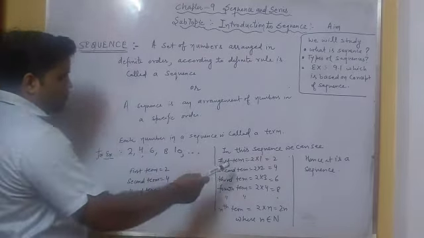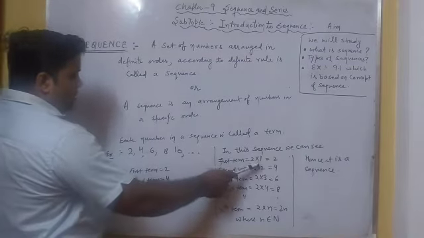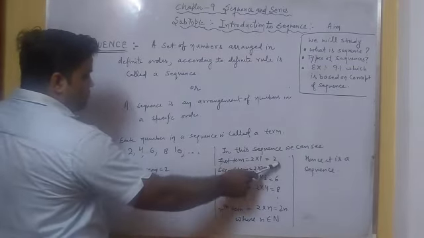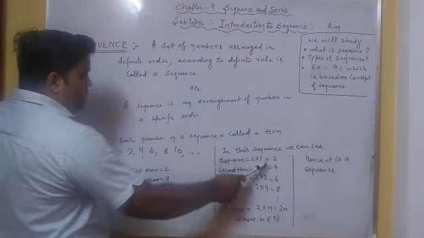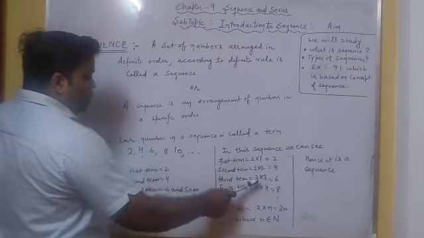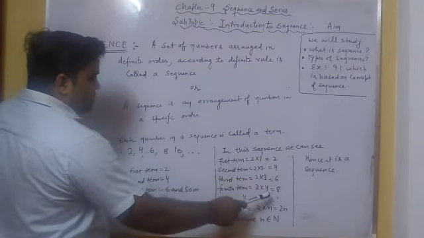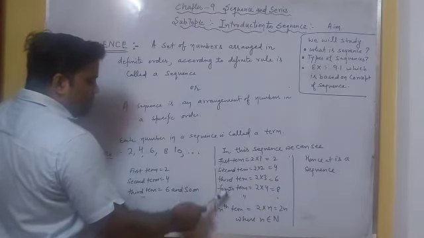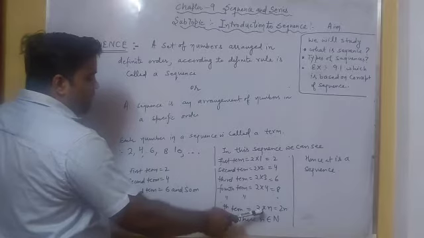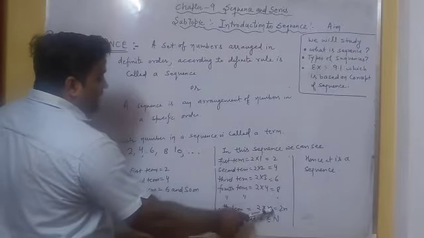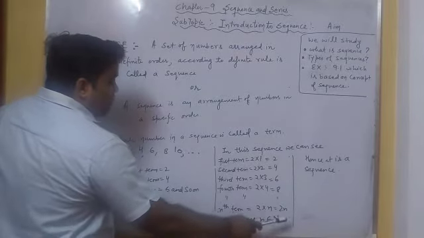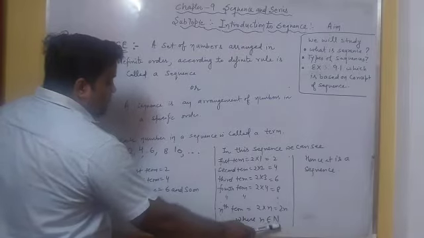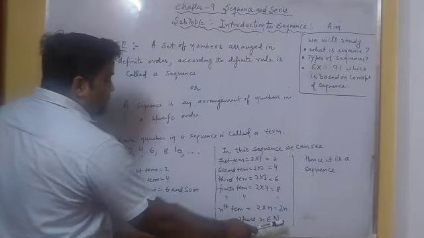Here we can see that the first term is 1 multiplied by 2, so we get 2. When we multiply 2 by 2, we get 4. By multiplying 3 into 2, we get 6. By multiplying 4 into 2, we get 8. Simply, when we go up to the nth term, we multiply n by 2 and get 2n, where n belongs to capital N, which is called the set of natural numbers.